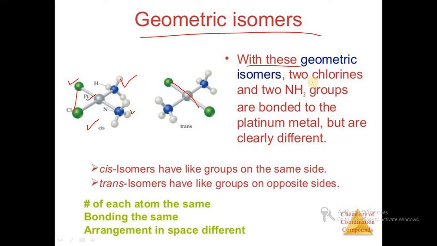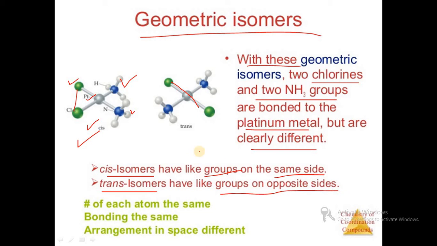In both, two chlorines and two ammonia groups are bonded to the platinum metal, but the arrangements are clearly different. In cis isomers like groups are on the same side, as in cisplatin, and in trans isomers like groups are on opposite sides, that is transplatin.